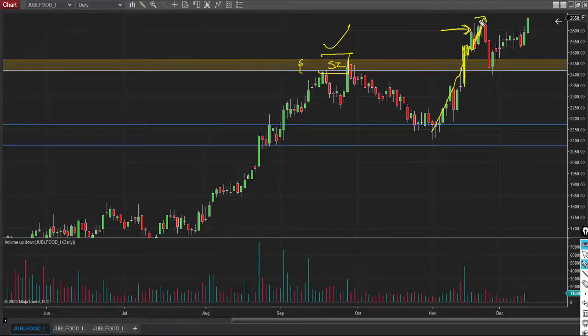Now, when sellers came in from a higher level, price came down. Okay, and from which point did it get rejected? From the earlier supply zone. This is the orange colored mark which I have drawn here. From this zone, price reversed. So this is called a supply zone getting converted into a demand zone. Clear?